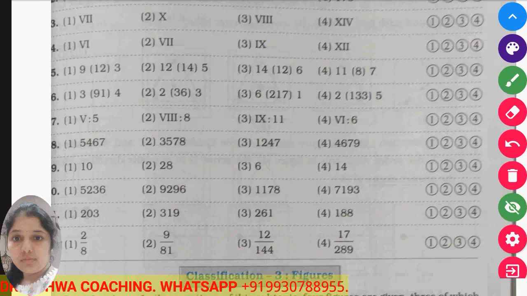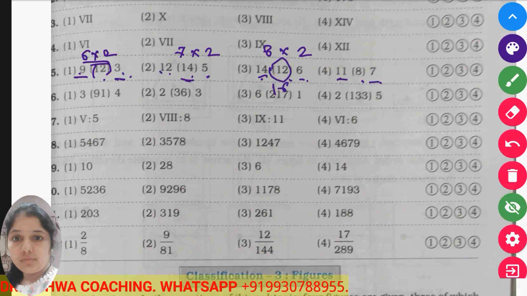Again here, if you look carefully: 9 in the bracket 12 and 3, 12 in the bracket 14 and 5, 14 in the bracket 12 and 6, 11 in the bracket 8 and 7. Do the subtraction: 9 minus 3 becomes 6, and you have to multiply 6 with 2. 12 minus 5 becomes 7. 7 multiplied by 2 is 14. 14 minus 6 gives us 8. 8 multiplied by 2 is 16. So here it should be 16.